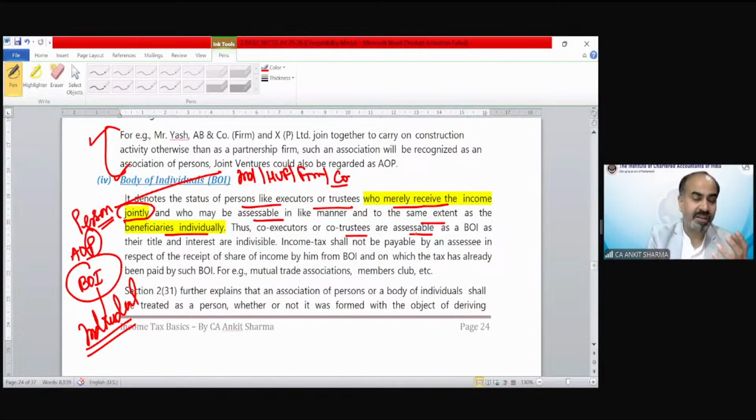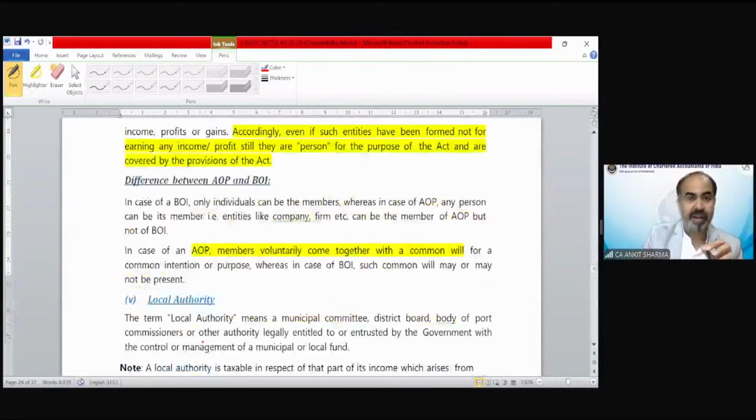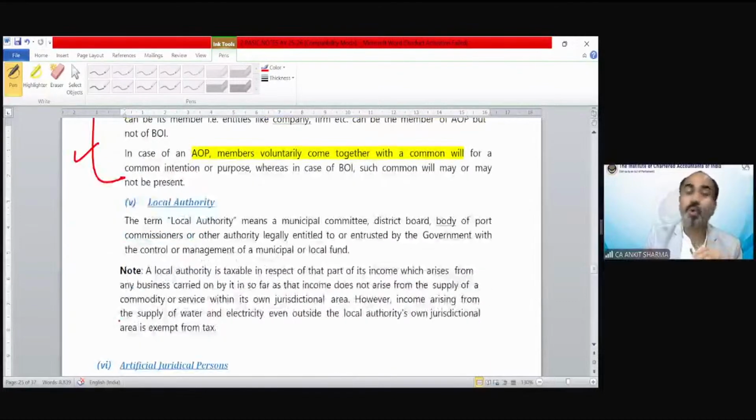So you must have heard the word trust. The trustees are technically not the owner of income. They are the caretaker of that income. So in that case, they are technically a body of individuals. Okay. So here is the definition, and the difference also has been discussed. Okay. Now the next person is local authority.